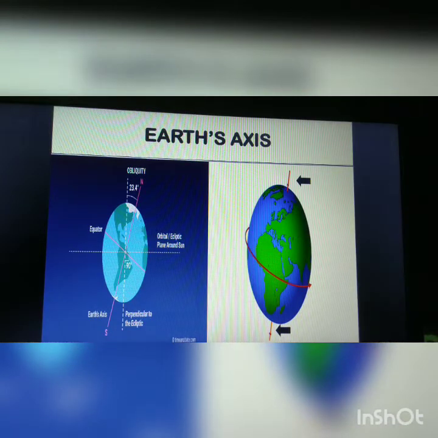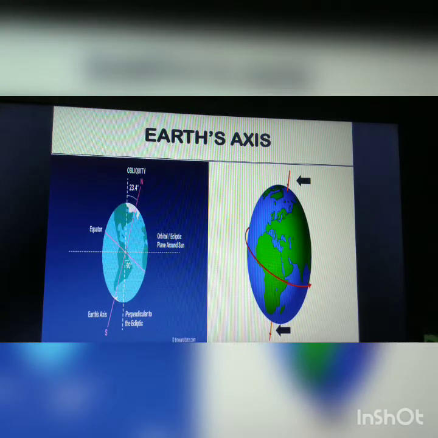The earth rotates on its axis, which is imaginary. The endpoints of the axis of the earth are called the poles. The pole which points towards the pole star is called the North Pole. The other is the South Pole. The two poles can be used as two fixed points.